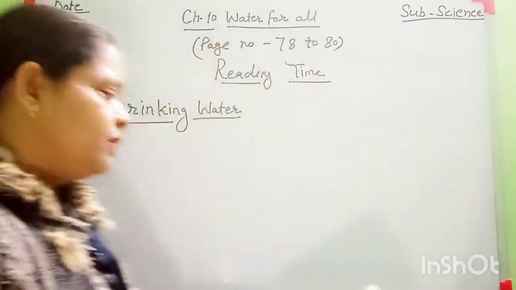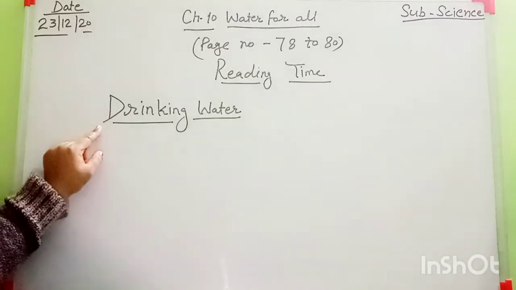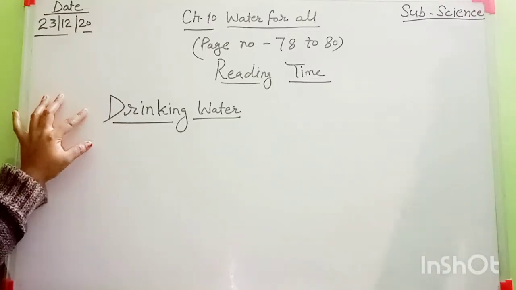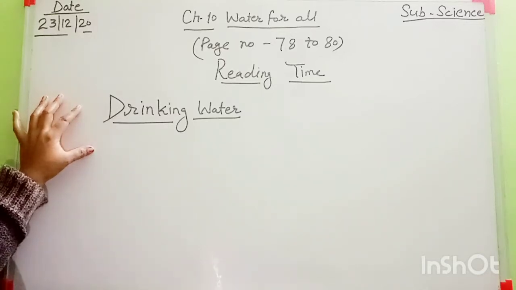Then come to our topic, that is drinking water. Drinking water comes from surface water and ground water. Surface water, give me some examples: ponds, rivers, lakes and streams. And ground water is obtained by digging tube wells, hand pumps, and wells. This water is called ground water.